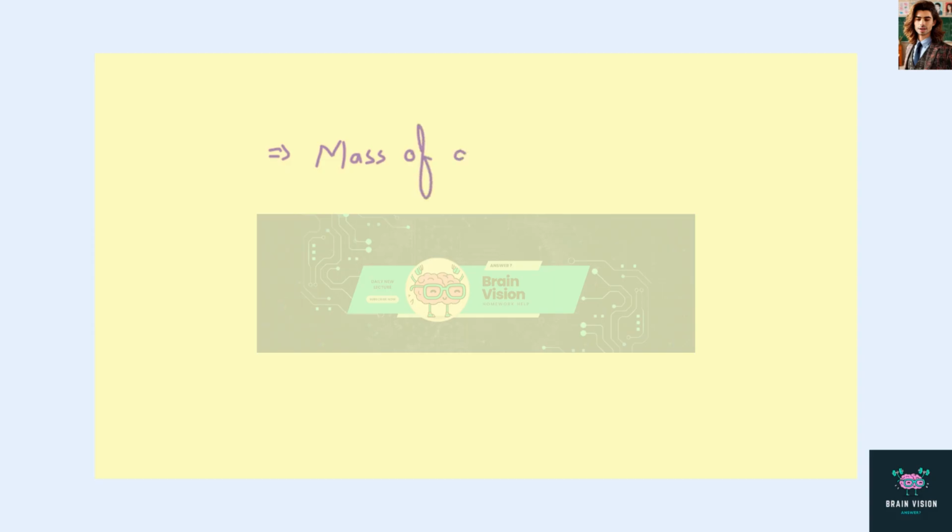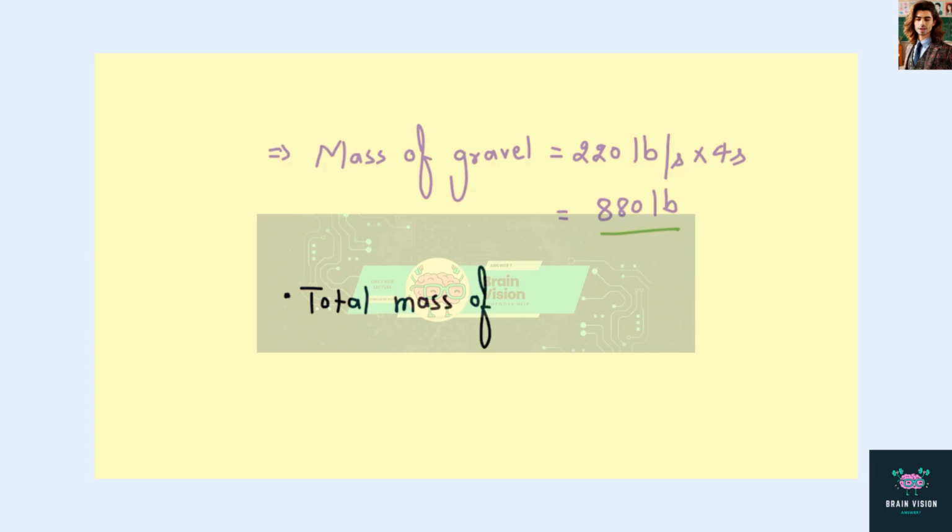So here in this question, firstly, the mass of gravel is 220 lb per second into 4 seconds, and that is equals to 880 lb.